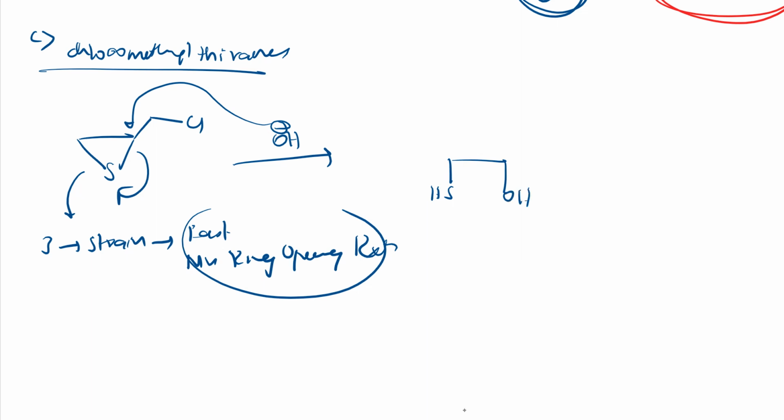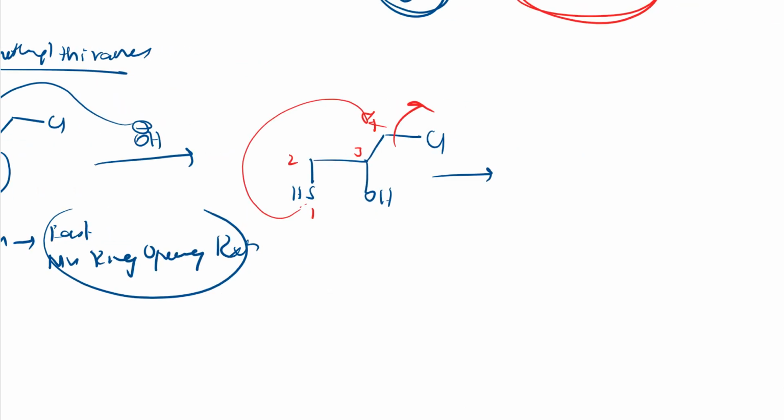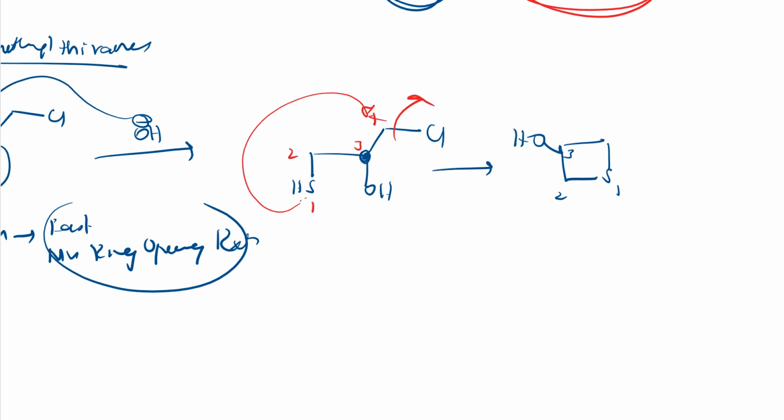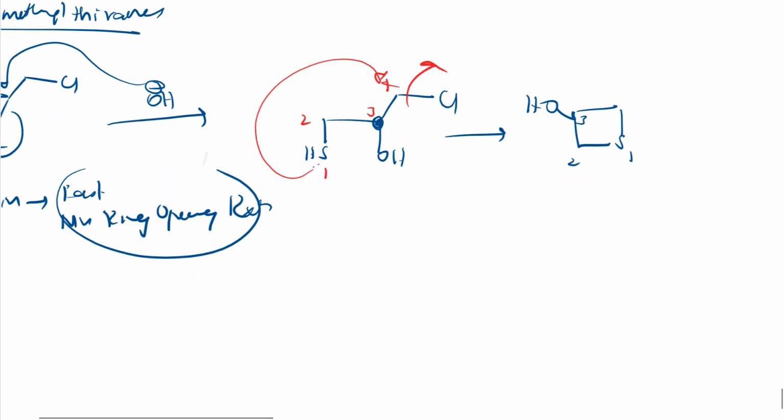OH and other things remain as they are, CH2Cl. So now also you can count 1, 2, 3, 4. If it donates its lone pair, chlorine is a good leaving group, it leaves the system, and I will get a 4-membered ring like this. So this is 1, 2, 3, and this carbon 3, the OH group is attached, so I have to add the OH group here to this carbon, right? So this is how we will get it. I hope you understood this.